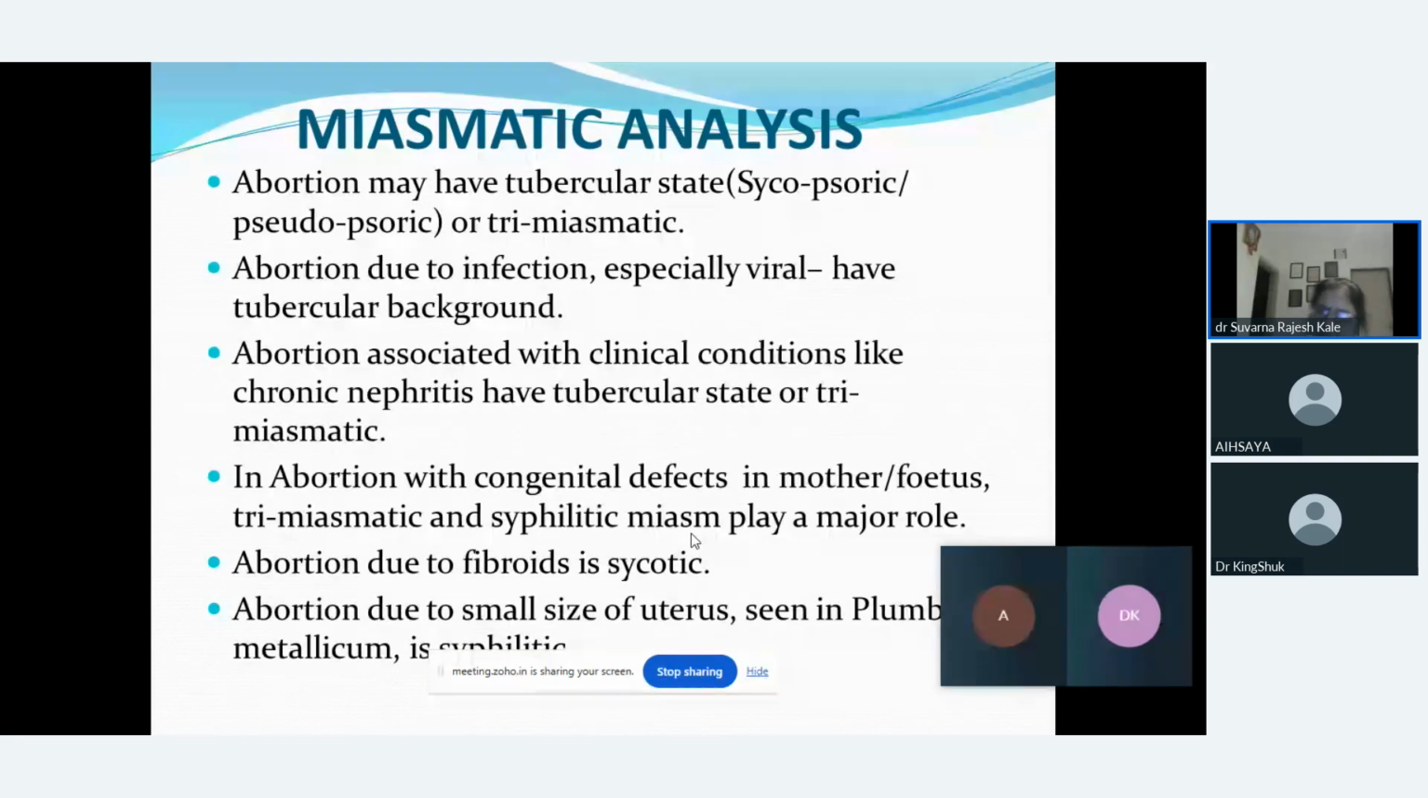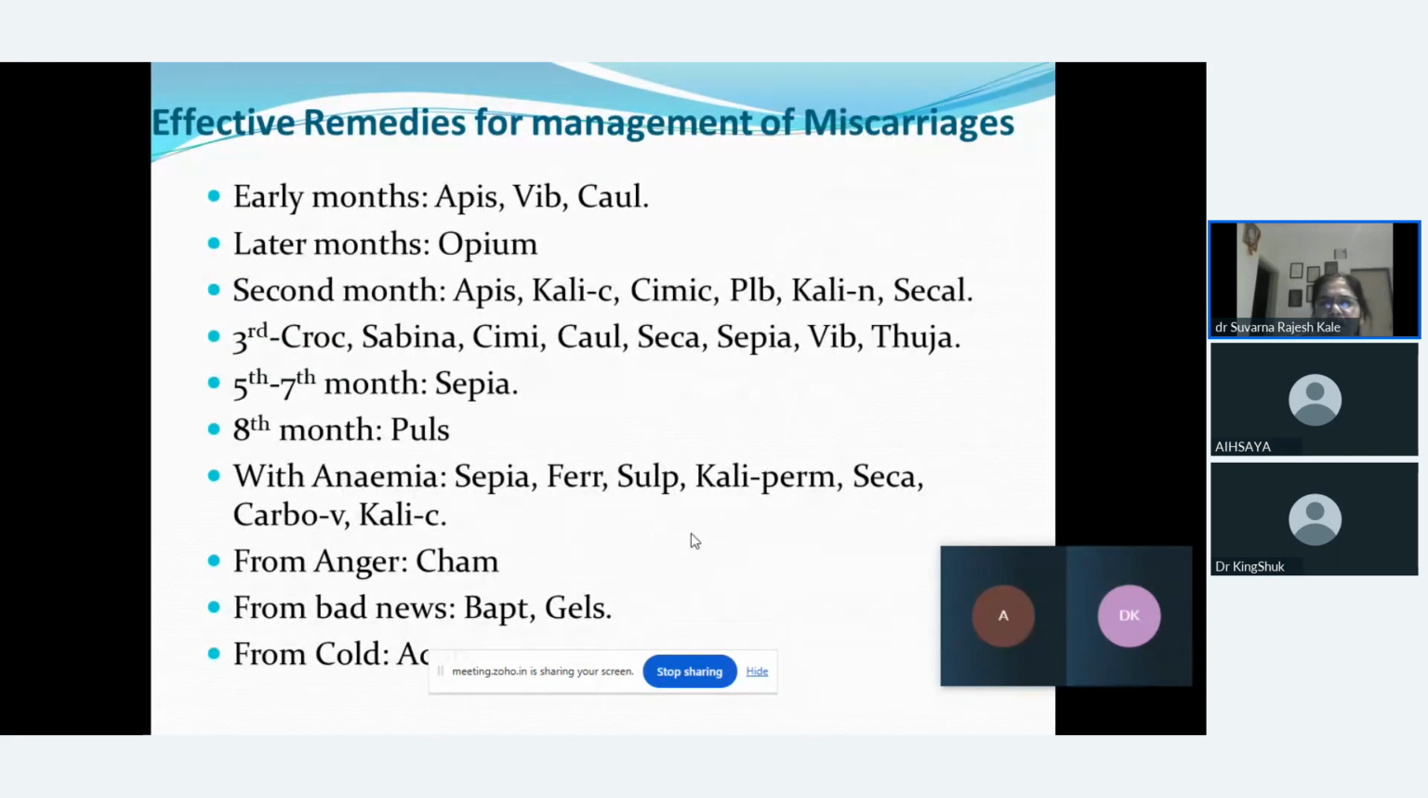If the abortion is because of fibroid, we can prescribe an antipsoric remedy to a female. If we find abortion is due to small size of the uterus, we can think of plumbum metallicum or another antisyphilitic remedy to a female.